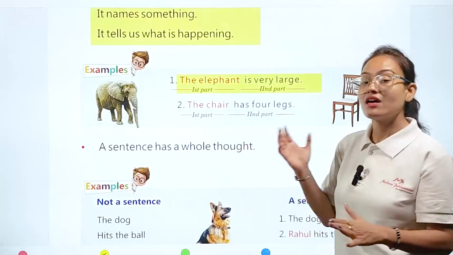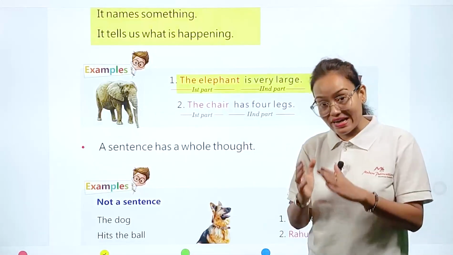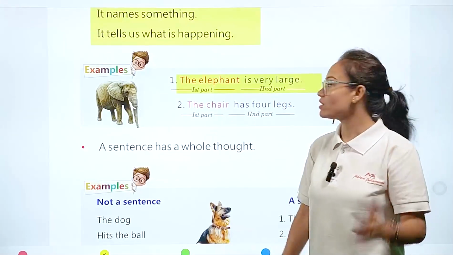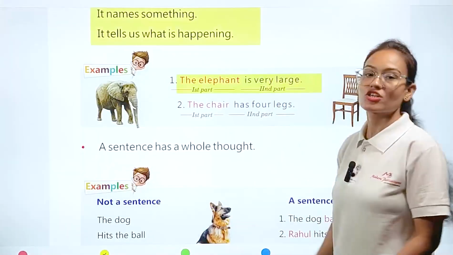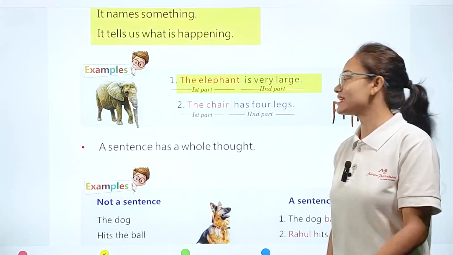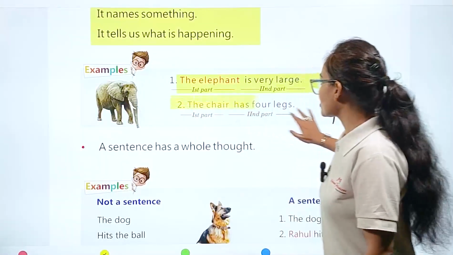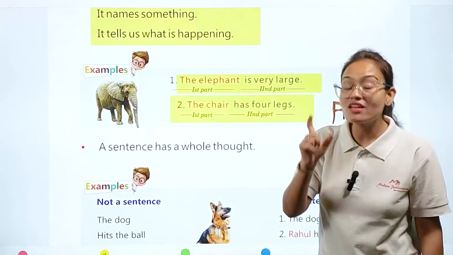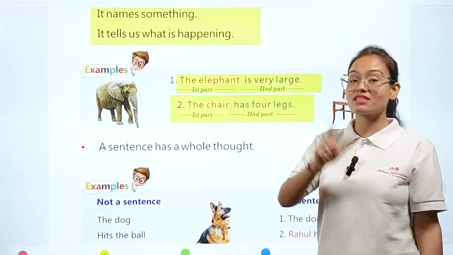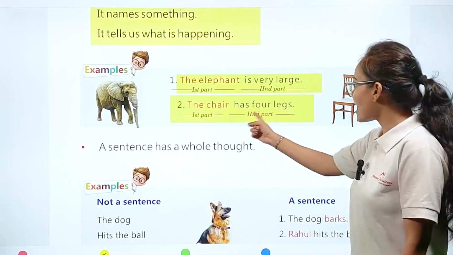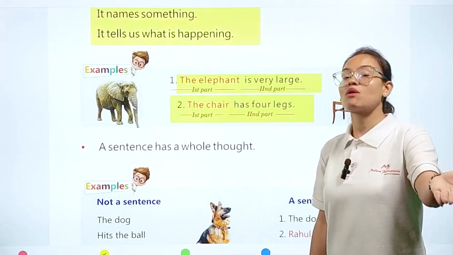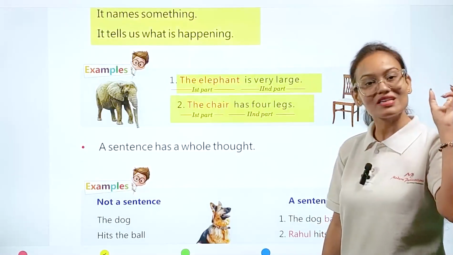Okay, here, elephant. Elephant is a name given to an animal. So the elephant, this is the first part of the sentence, is very large. This is the second part of the sentence. Now the second example: the chair has four legs. The chair names a thing. This is the first part of the sentence, and "has four legs" tells us about something, so it is the second part of the sentence.